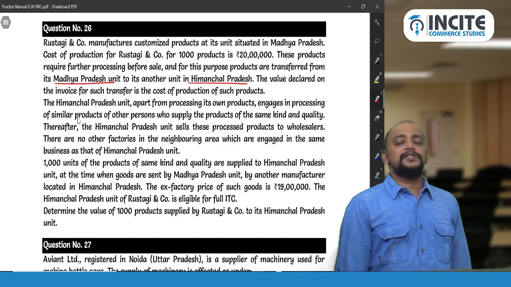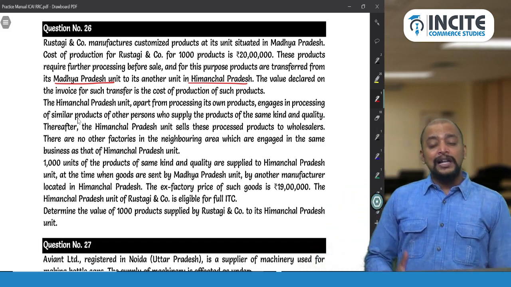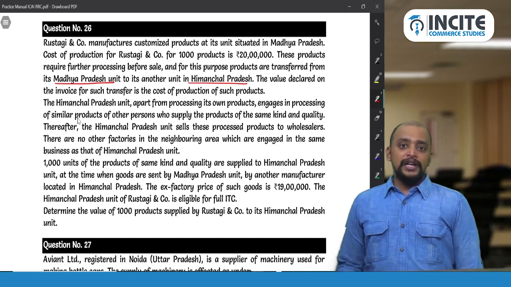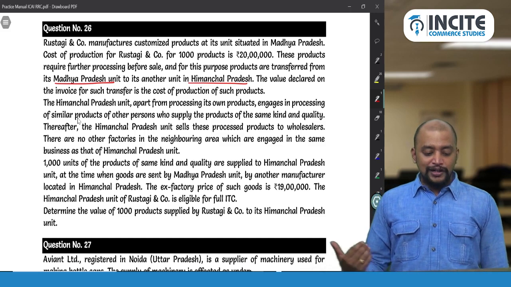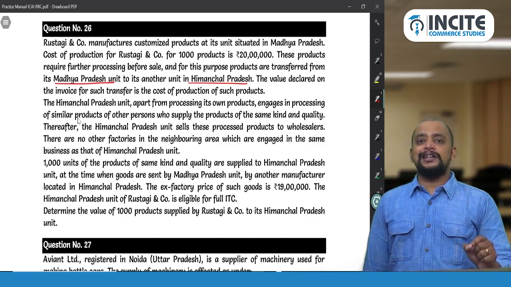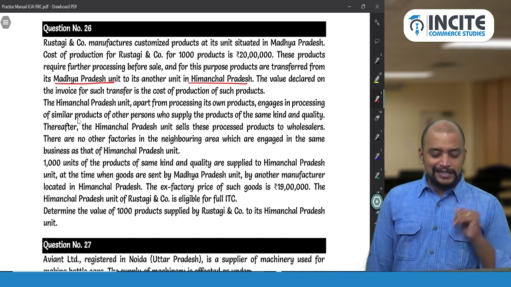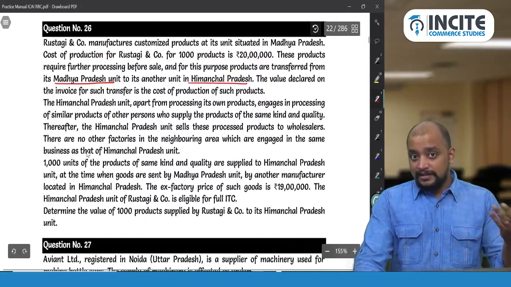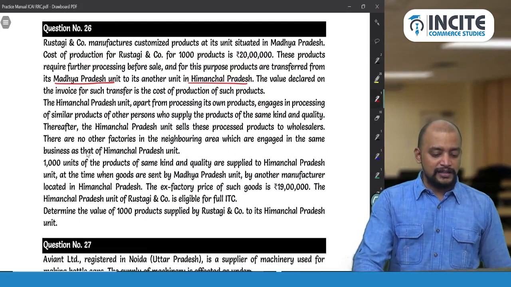So in that case we will take open market value, like kind and quality, cost plus 10%, and we have a proviso. If the recipient is eligible for full ITC, then we will take open market value deemed as transaction value. So please see what the situation is. So that depends. We have to read the third paragraph.